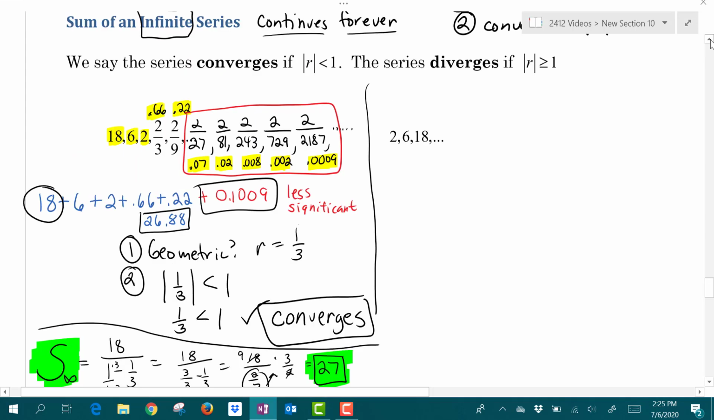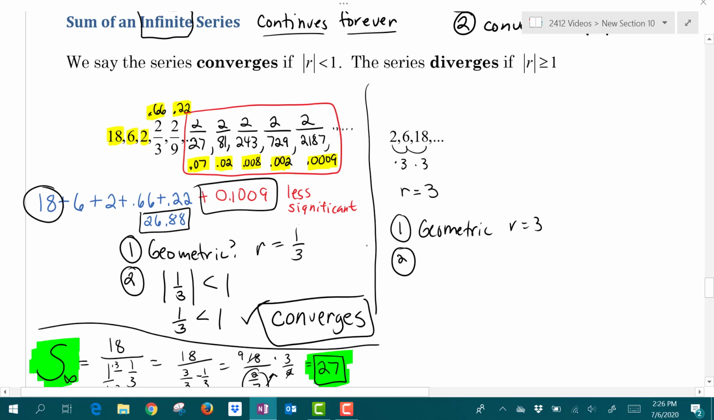Alright, so let's look at our next sequence. We have up here that the series or the sequence diverges if r is greater than 1. So here we have 2, and then we have 6, and then we have 18. It looks like I'm multiplying by 3 each time. So I would say we have a geometric sequence with an r value of 3. So our first condition is met. It is a geometric sequence.